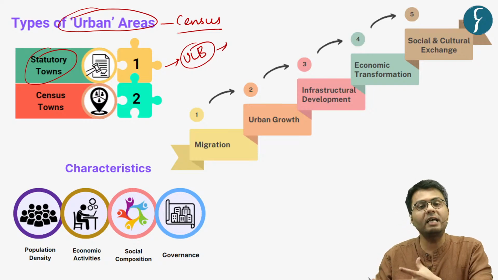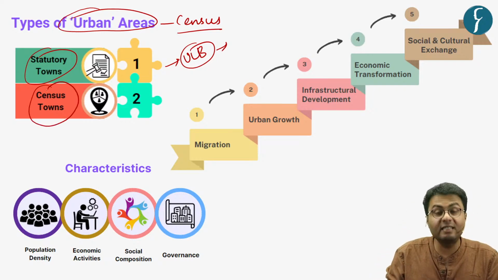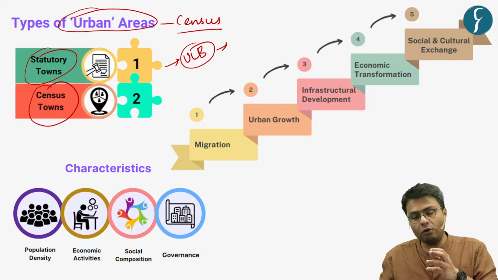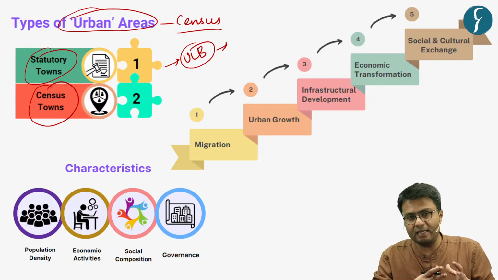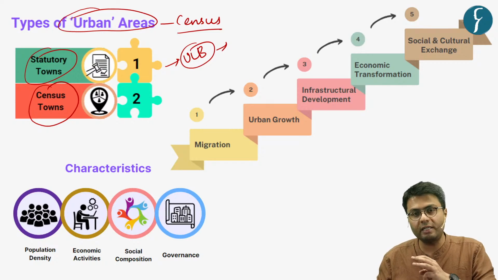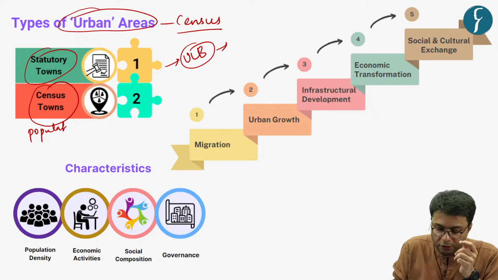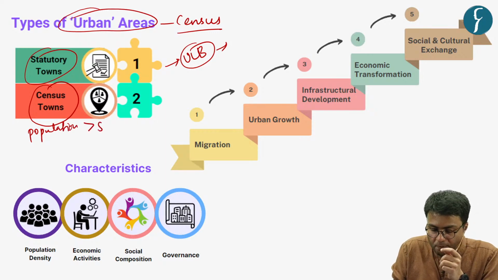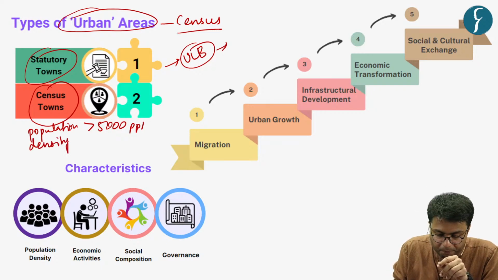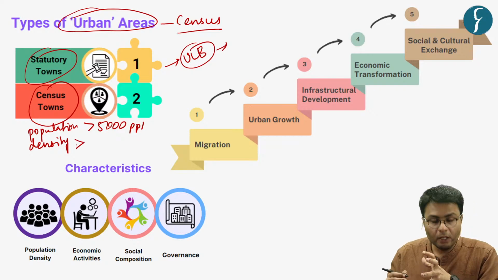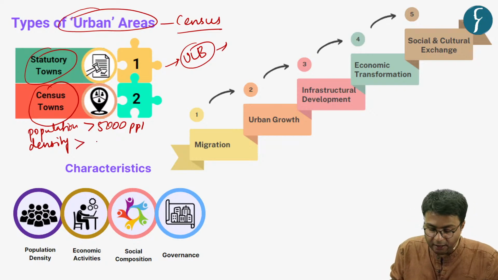The second type of urban area is classified as census towns. For any town to be categorized as a census town, it has to satisfy three conditions. The first is that the population of that area has to be more than 5,000 people. In terms of density, its population density should be greater than 400 persons per square kilometer.